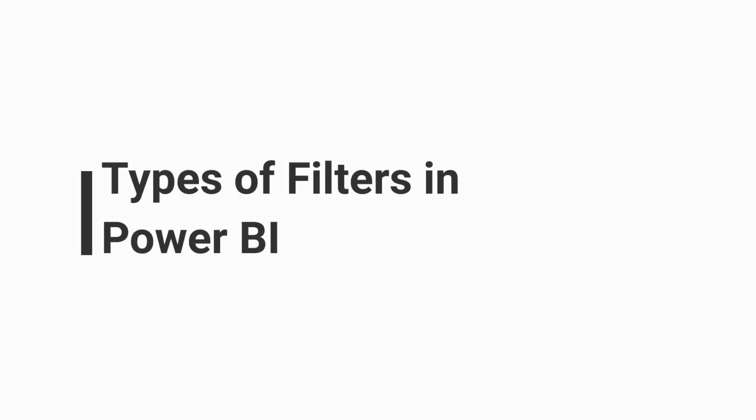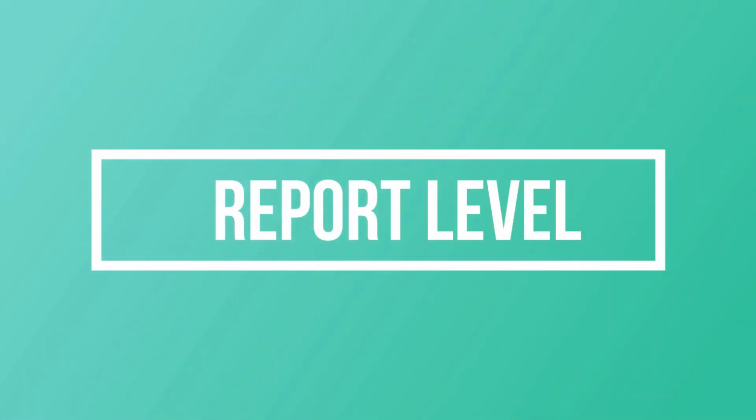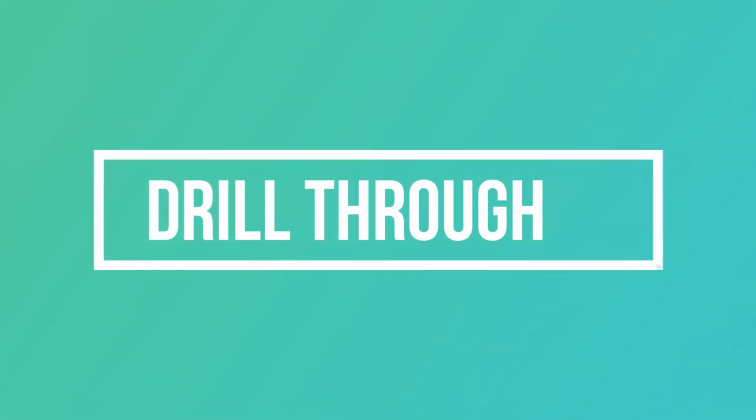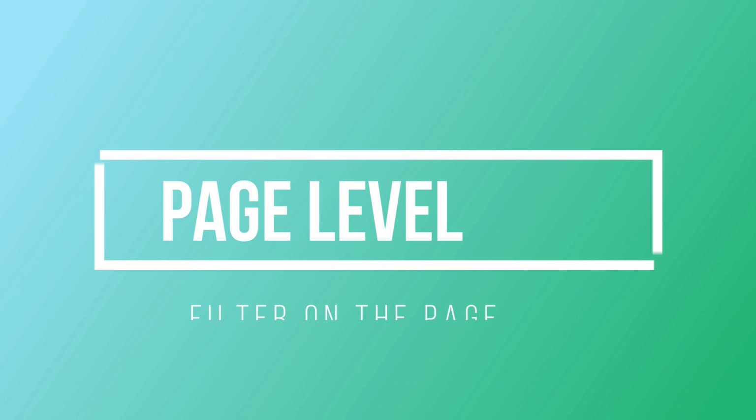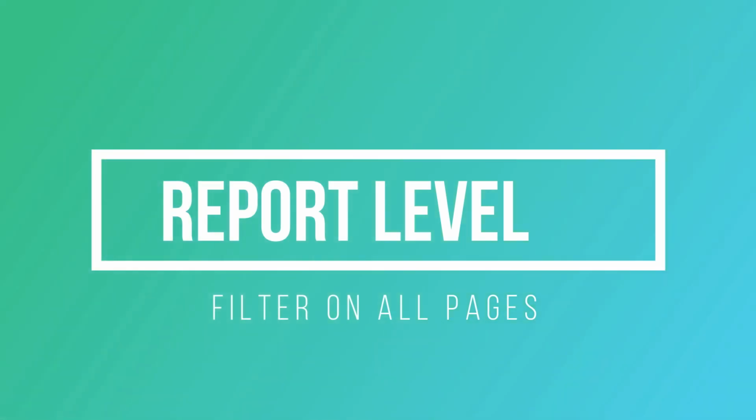Okay. What are the different types of filters we have in Power BI? There are 4 types of filters in Power BI: visual level filter, report level filter, page level filter and drill through filter. In visual level filter, we basically filter a particular visual of the report, and in page level filter, we implement the filter on a particular page of the report, and in the report level filter, we implement the filters on all the pages of the report.